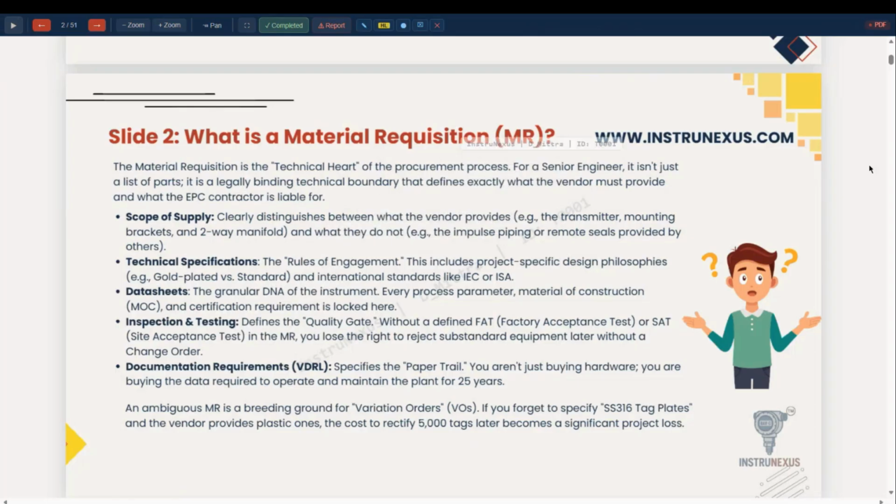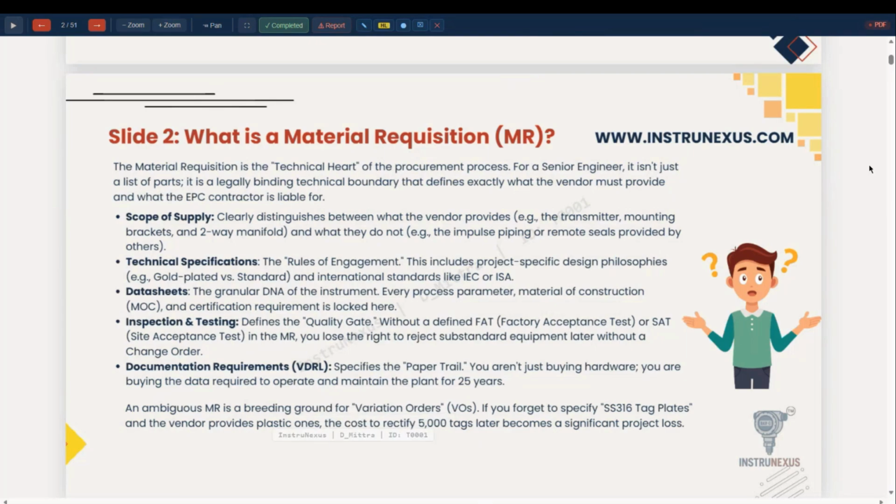It includes the data sheet for instruments, the specification sheet, material of construction. It tells about the technical requirements of the client, which are to be incorporated by the vendor, the codes and standards which are to be followed, what is the test and inspection plan, and what is the documentation requirement